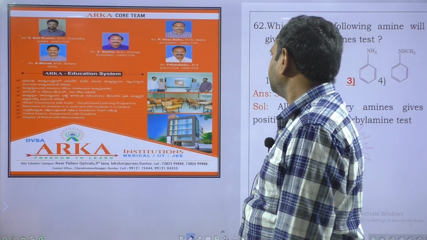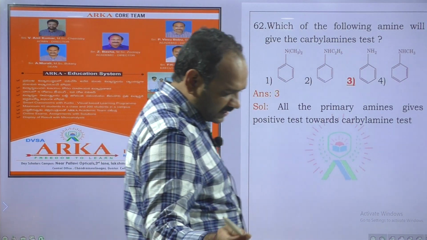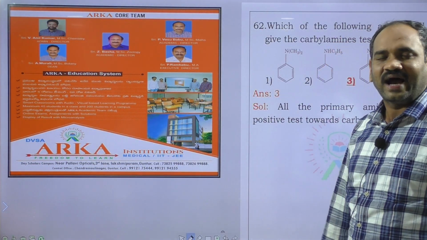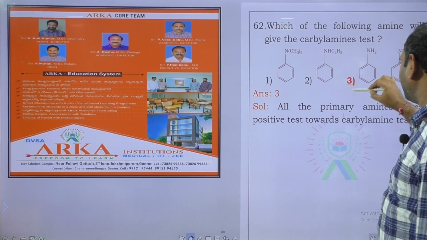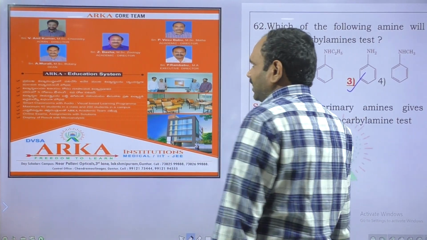Next question. Which of the following amines gives a positive carbylamine test? Generally primary amines give the carbylamine test. Among these, this is a primary amine, so it gives the carbylamine test. Next question.